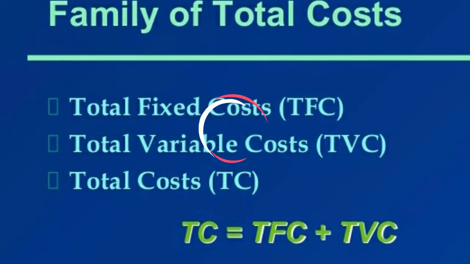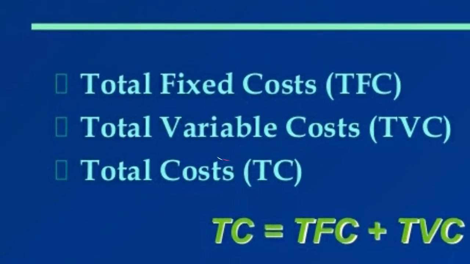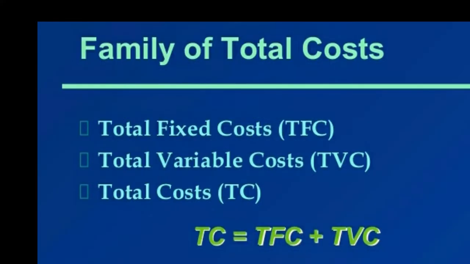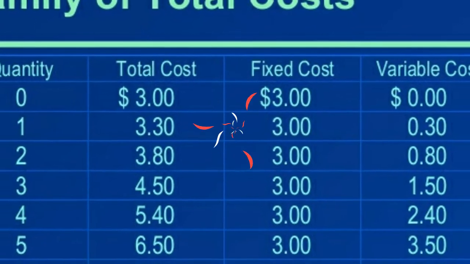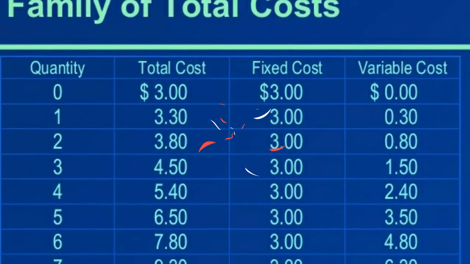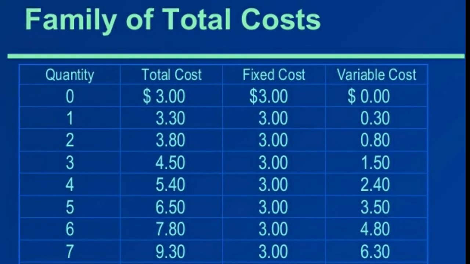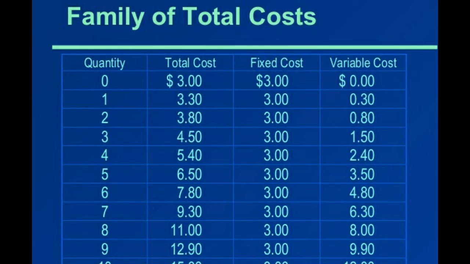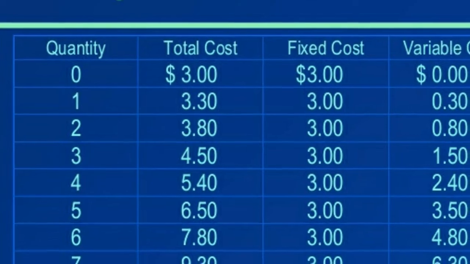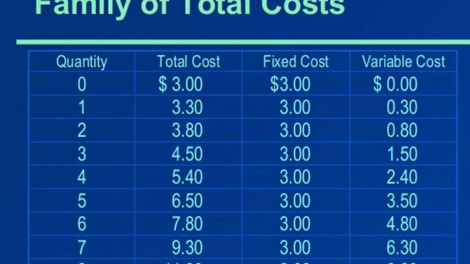Now we have the family of total cost. By adding total fixed costs and total variable cost, we get total cost. We can explain the relationship between the costs by the following table. In this table, we can see that at different levels of output, fixed costs remain the same, but the variable cost keeps on changing. So we get total cost by adding fixed cost and variable cost.